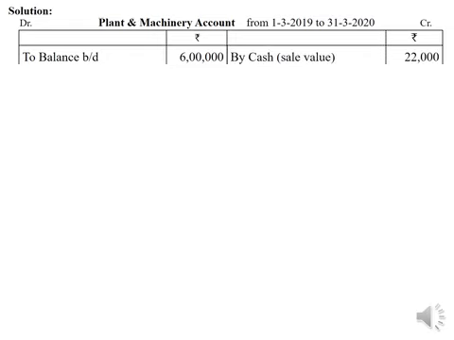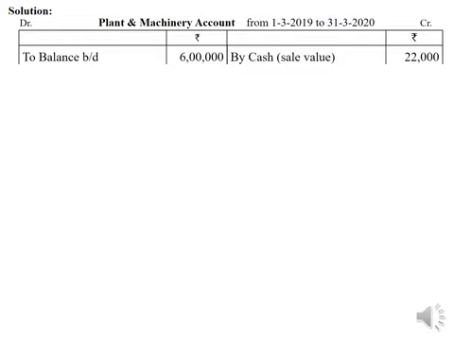It is given plant worth rupees 30,000 book value has been sold during the year for rupees 22,000. Book value means it is not cost value. It is the value after deducting depreciation to date. After deducting accumulated depreciation on that asset is the amount of book value. So that rupees 30,000 worth book valued plant and machinery was sold during the year for rupees 22,000.